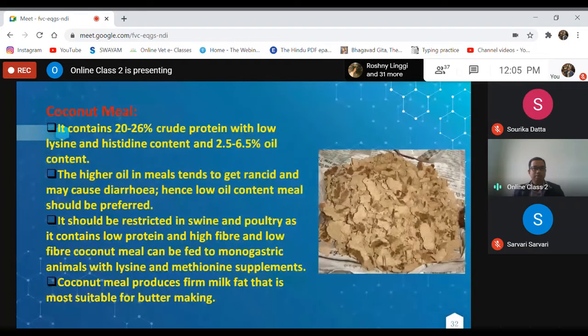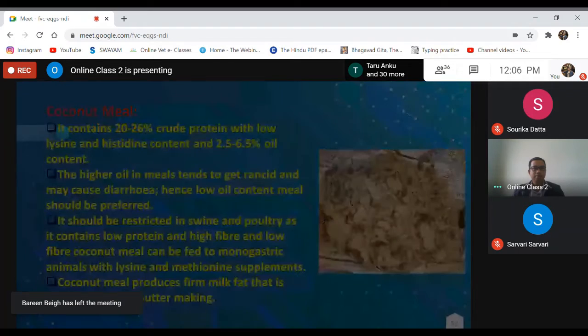It should be restricted in swine and poultry as it contains low protein and high fiber, and a low fiber content meal can be fed to monogastric animals with lysine and methionine supplements. Coconut meal produces firm milk fat that is more suitable for butter making. That means it is useful for lactating cattle.